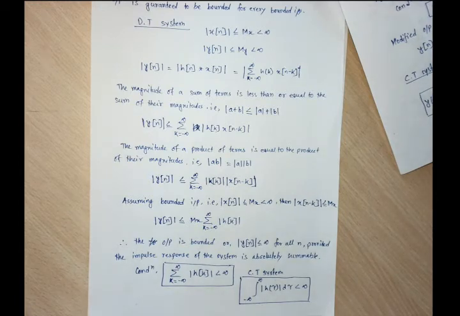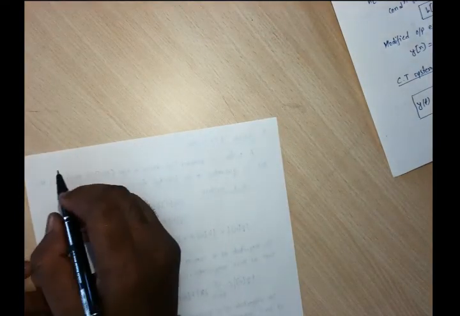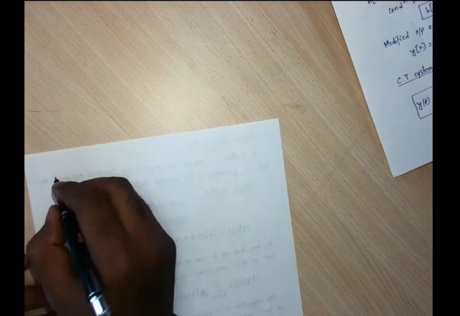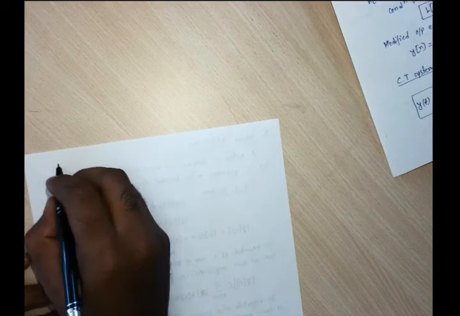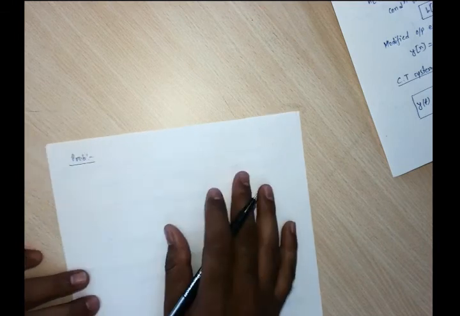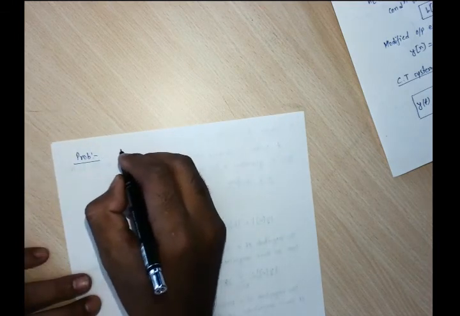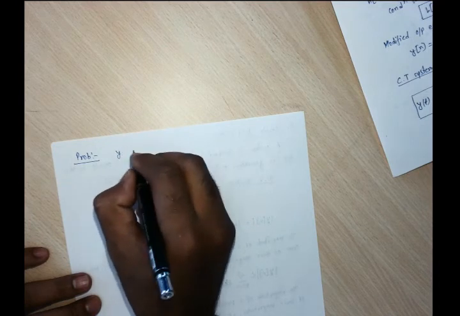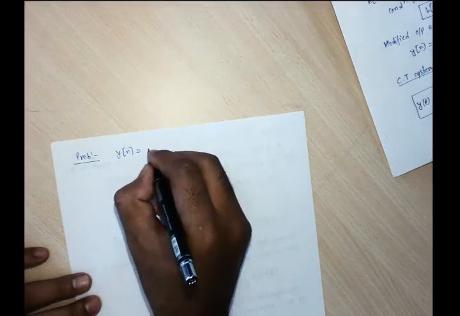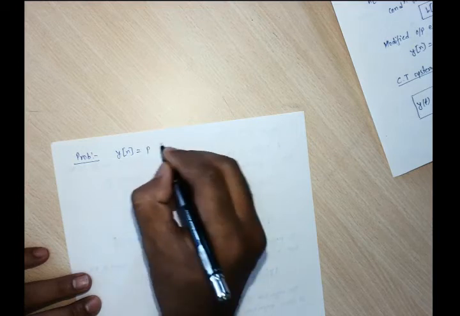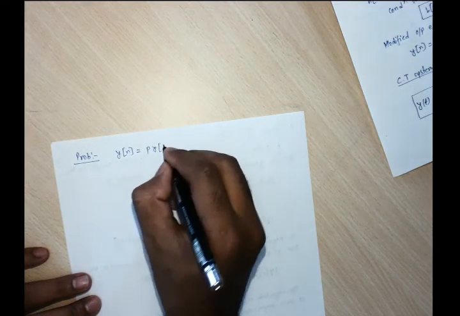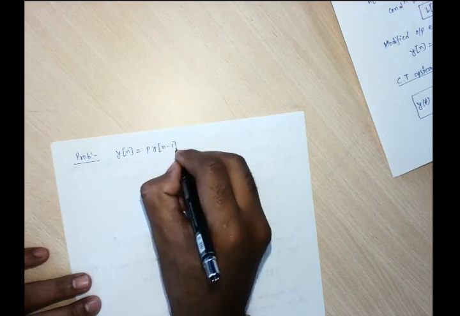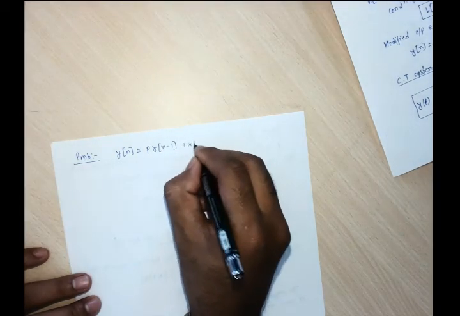Okay, let us solve some problem. The output of the system is given like this: yn, which is the output, depends upon some constant p times yn minus 1 plus xn.